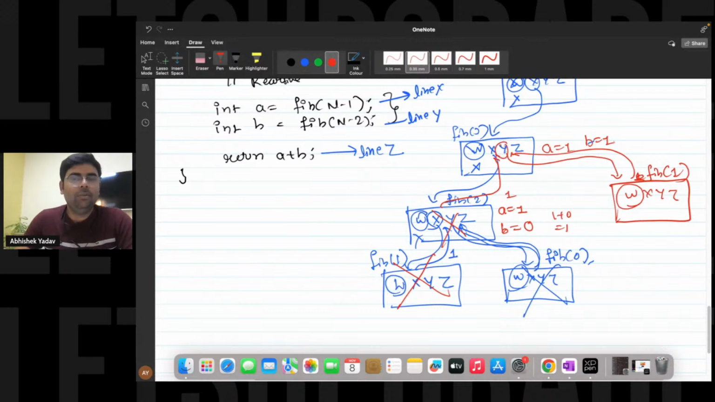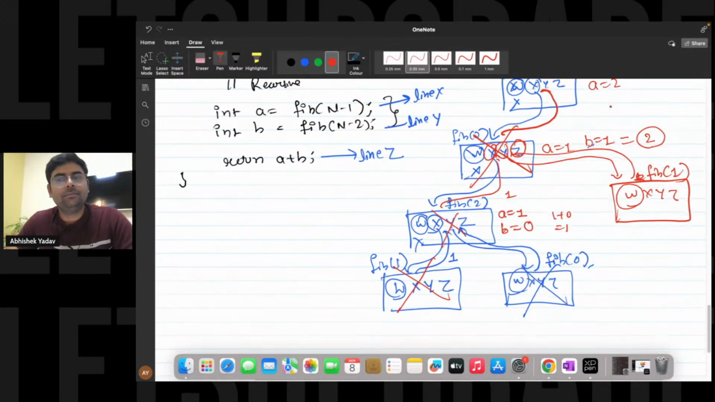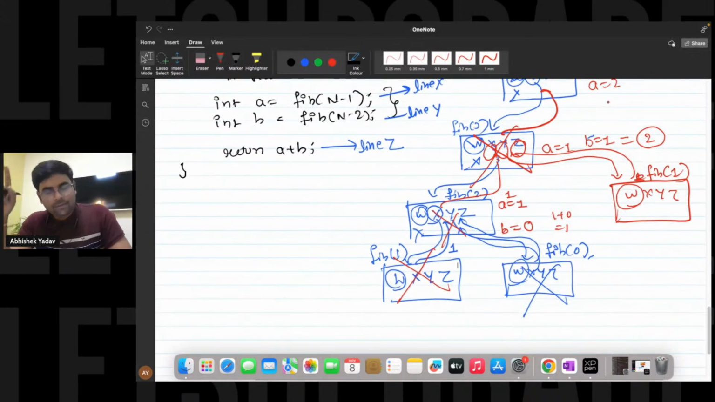After that, you will move to line number z. At line number z, you are doing what? You are adding a plus b. That is 1 plus 1 is 2. And you are returning this 2 to the previous function call. That is here. And you will destroy the current stack frame. Now you are standing in the world of Fibonacci of 4, right? And you have executed line number x, and the value will get stored inside variable a. Everyone is clear now?